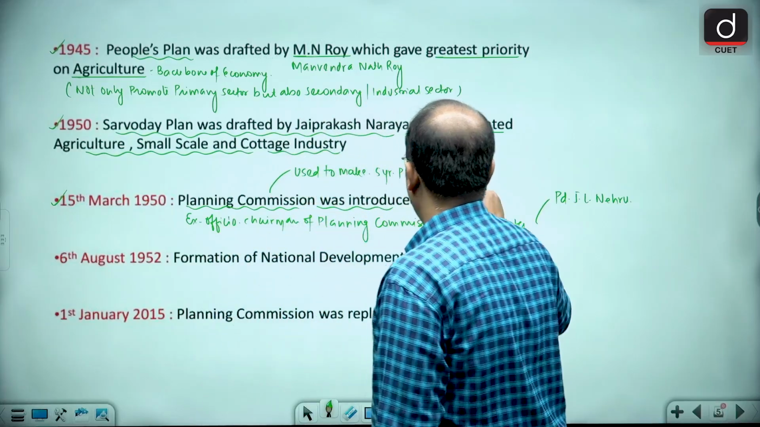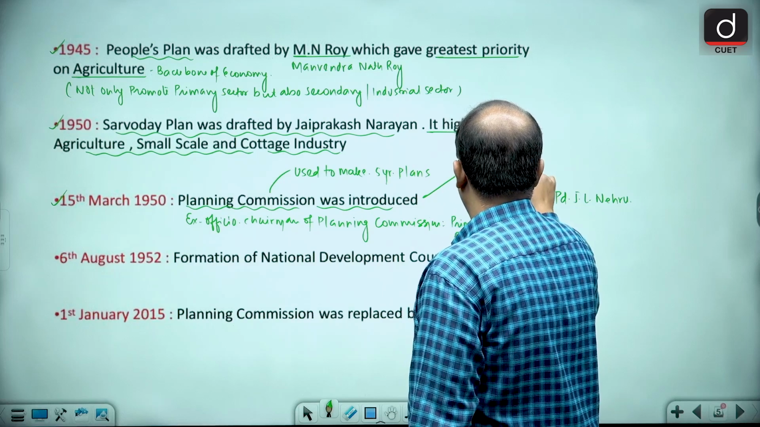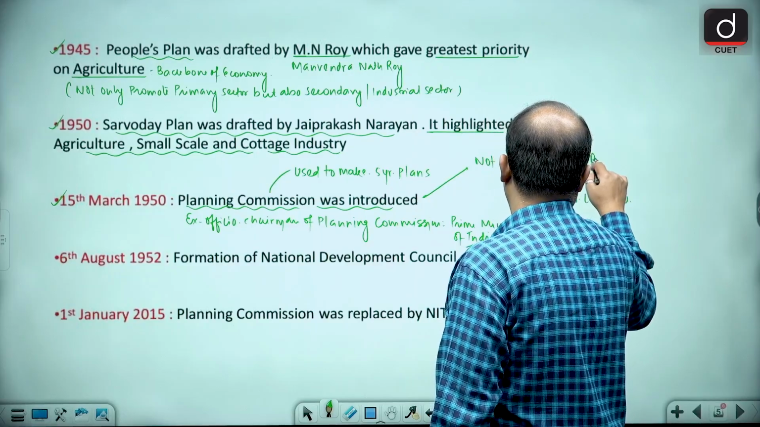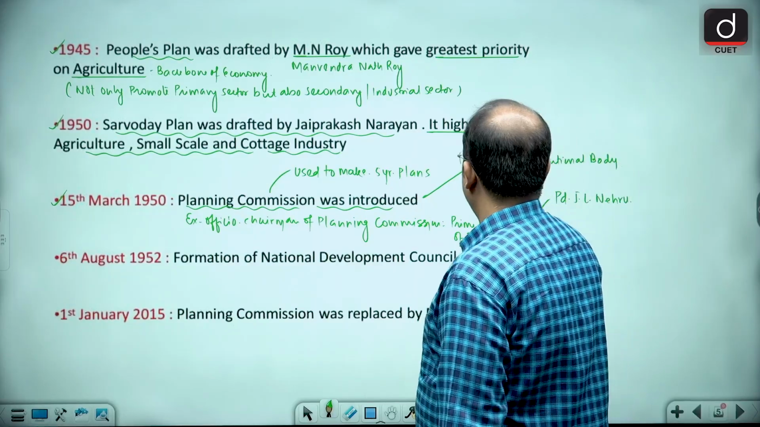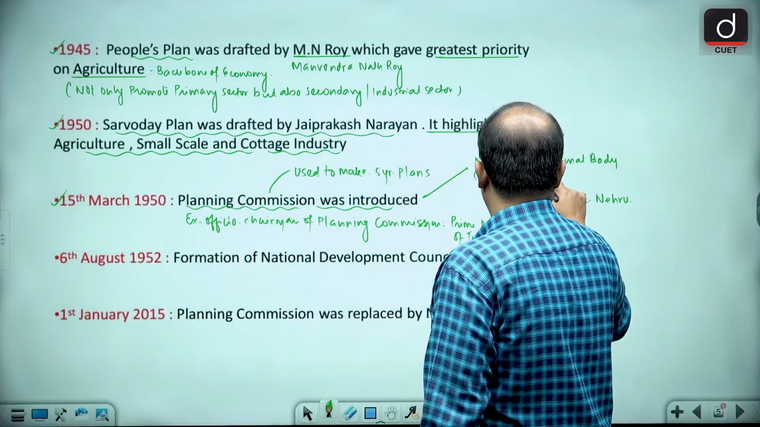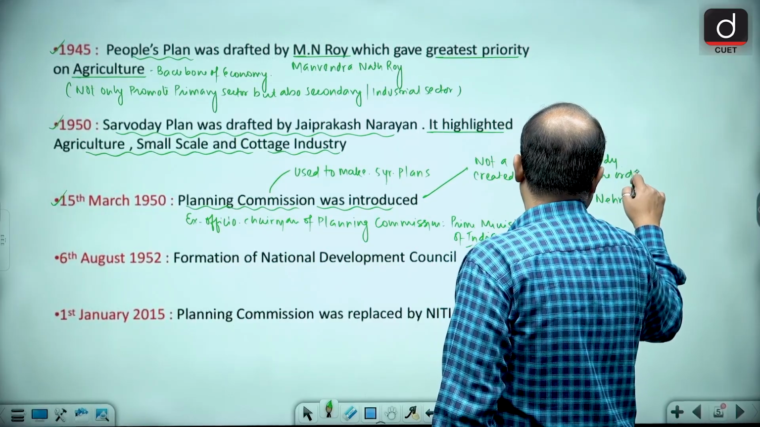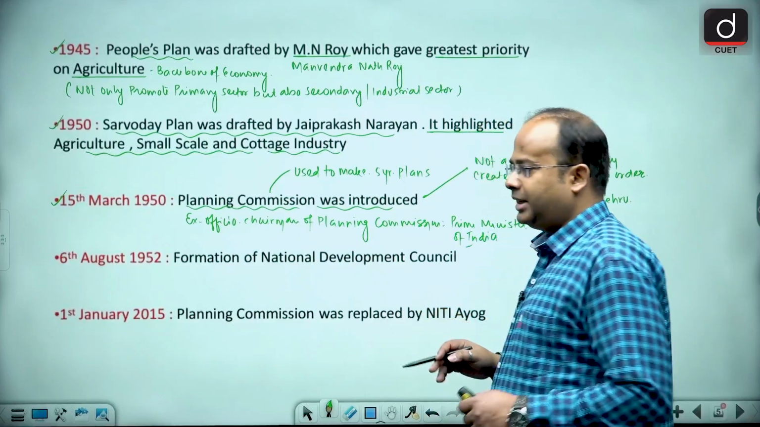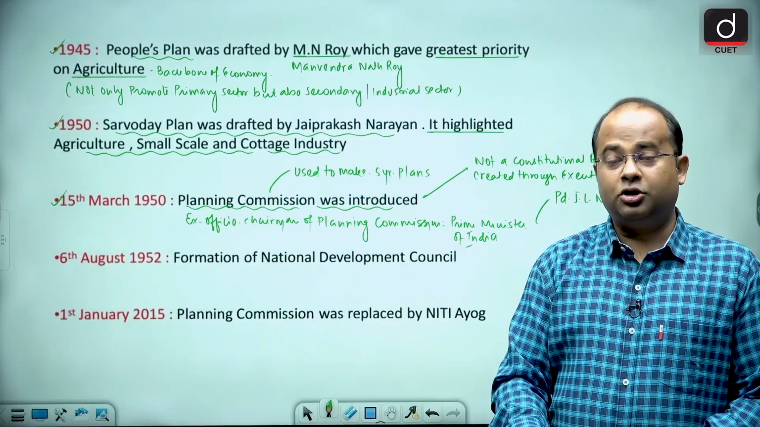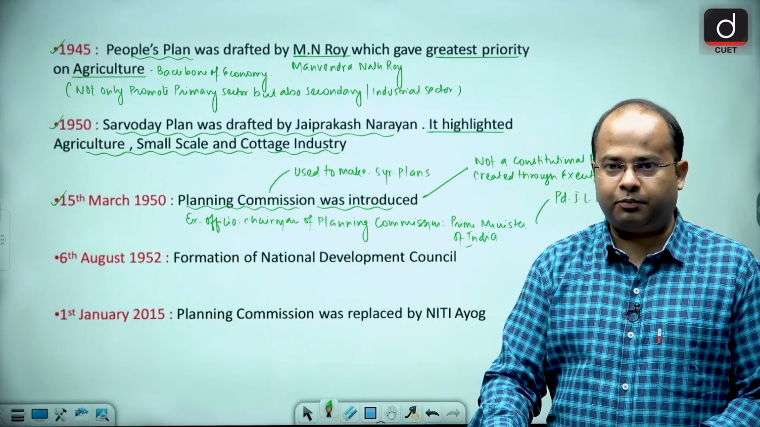The Planning Commission used to make the 5-year plan, and it was not a constitutional body. It was created through an executive order. So it's an extra-constitutional body, created through the order of the government. So it's not a statutory body either. A statutory body is that body which is created by an act of Parliament.